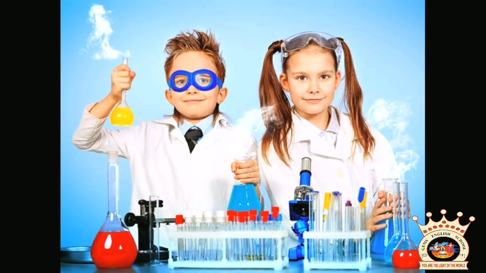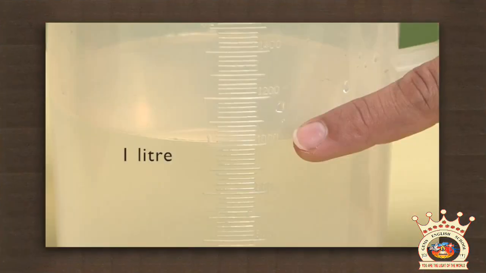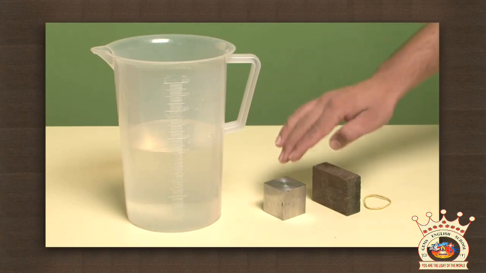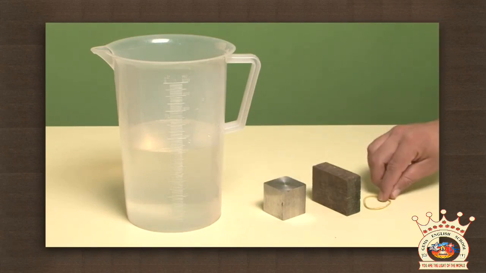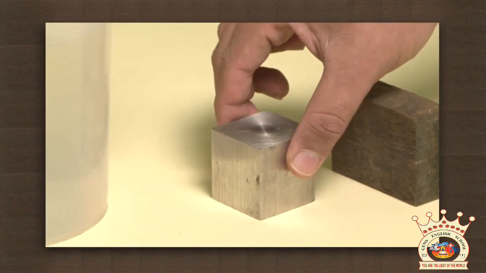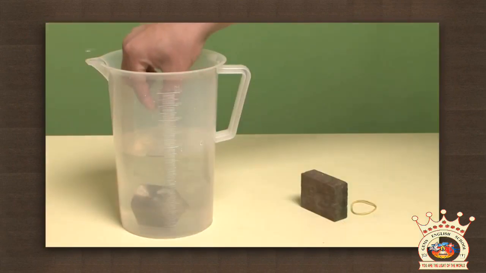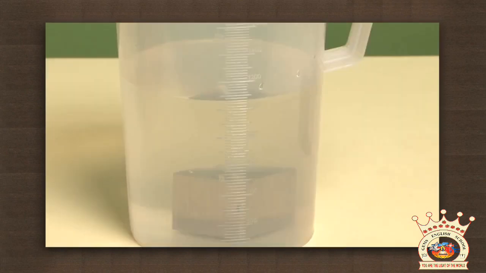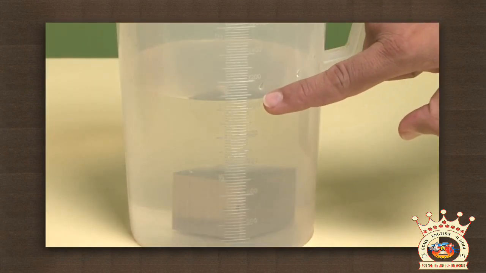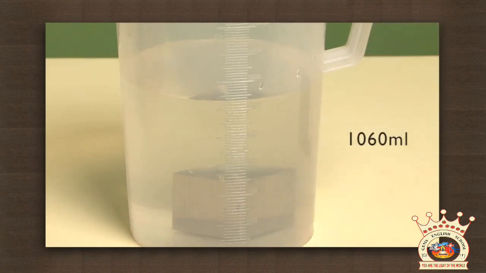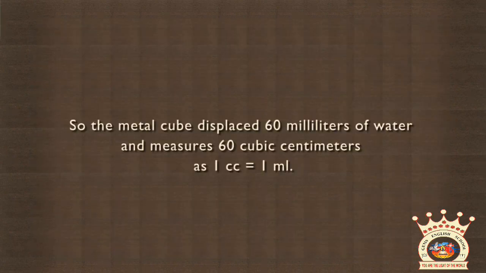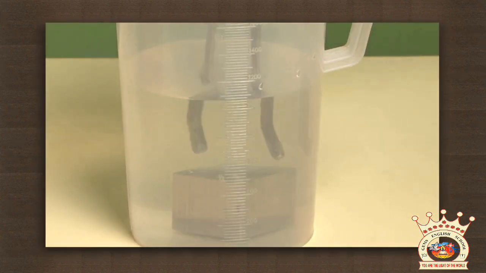For doing this experiment we need some materials. Those are a measuring beaker which contains 1 liter of water, an iron block which can sink into the water, a wooden block, and a rubber band. First of all, take the iron block and put it into water and note down the water rise level. That will be 1060 ml. So the metal cube displaced 60 milliliters of water and measures 60 cubic centimeters, as 1 cc equals 1 ml.